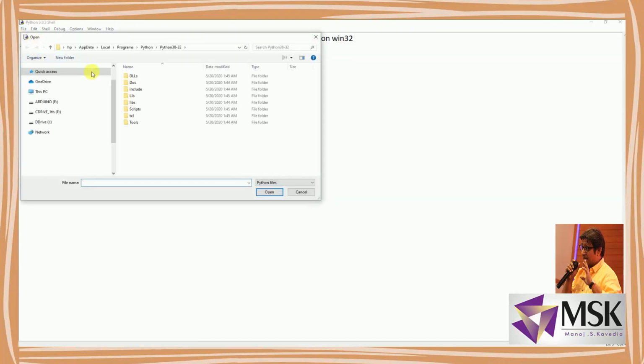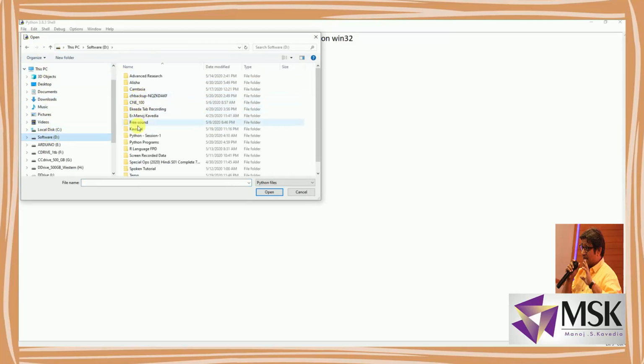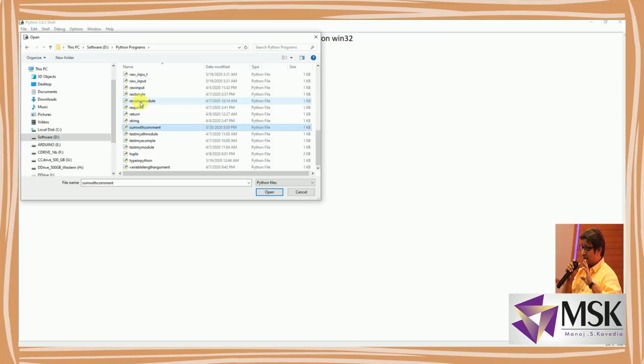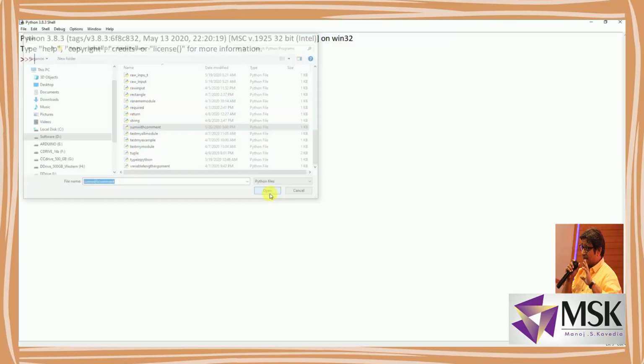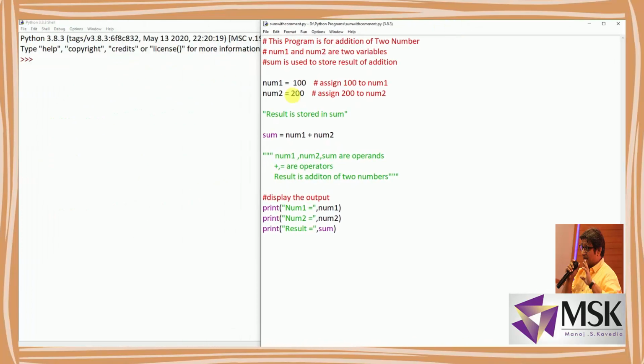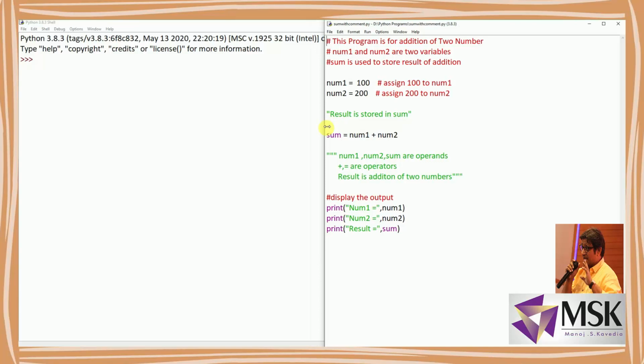So this is my Python 3.8.3 IDE, and now what I'll do, I'll open the code which I've stored in my D drive in my Python programming, and the name was sum with comment. So I'm opening the sum with comment. So you can see here. This time I have opened the code in 3.8.